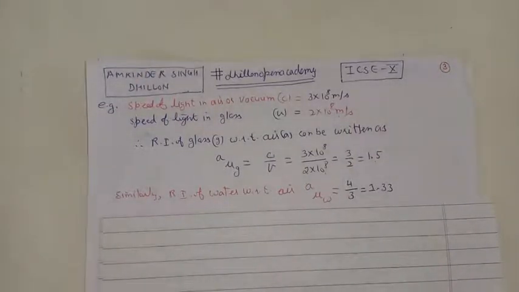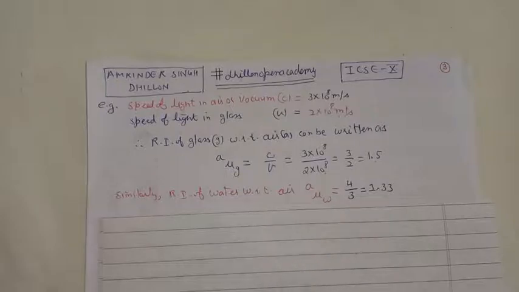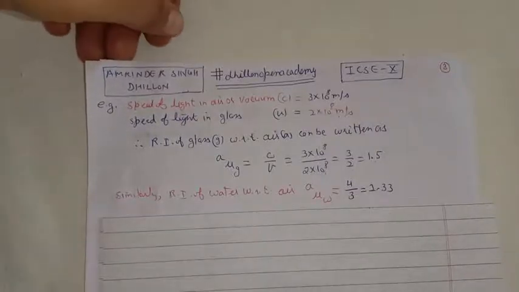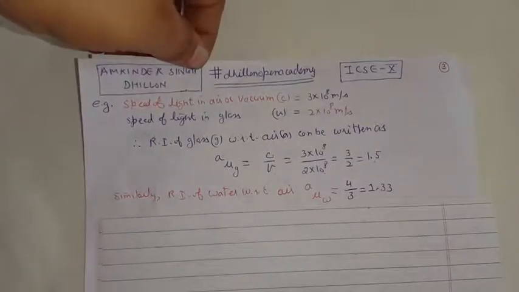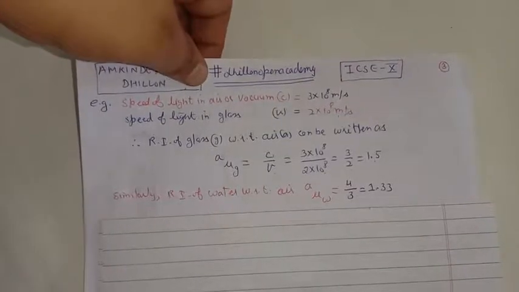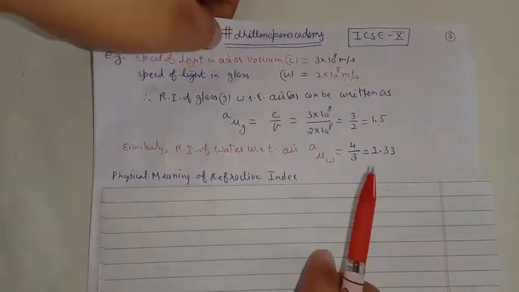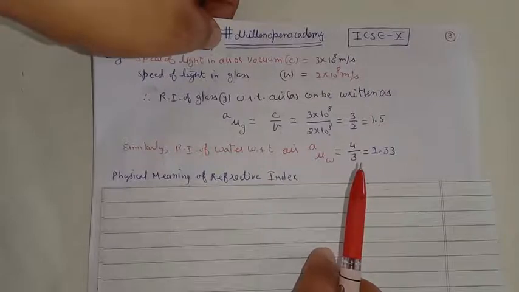So we have defined a new quantity, refractive index, which is just the ratio of the speed of light in air to the speed of light in the material medium. But what is the actual physical meaning of the refractive index? This constant number which we get after taking the ratio of the speeds of light in the one medium and the second, what does it actually represent? We know that whenever light goes from one medium to the second, the speed of light changes. From rarer to denser, its speed decreases. From denser to rarer, its speed increases.